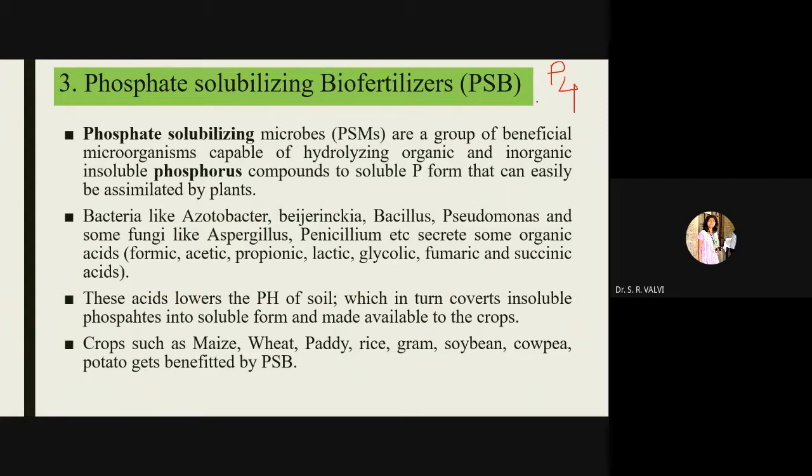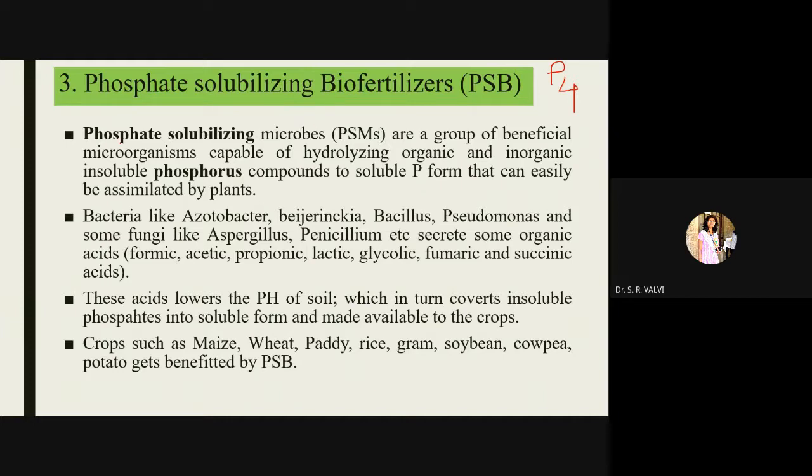So which form is taken by the plants? Orthophosphate ions, right? That is HPO4 and H2PO4, these are the two forms. In my further slide I'm going to explain the same, but these two forms are readily or easily taken up by the plants, right?